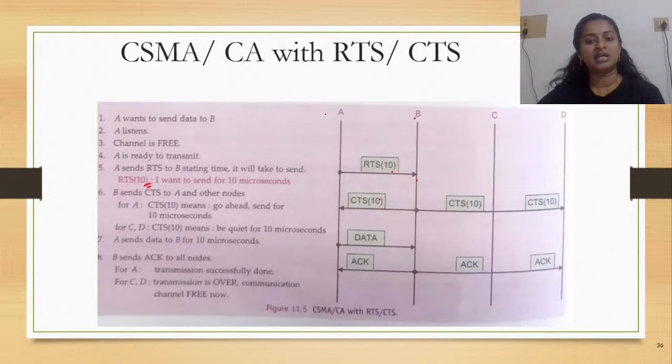In this case, what it does is it will also be sending a CTS message to all the other devices other than the sender. Now, why is this done? This is done to ensure that all the other devices would be silent for the next 10 microseconds because the channel is going to be devoted for the communication between A and B. Is the idea clear? For this duration, the other devices, that is C and D, have to be kept mum. Okay, so this is how it happens in RTS and CTS.